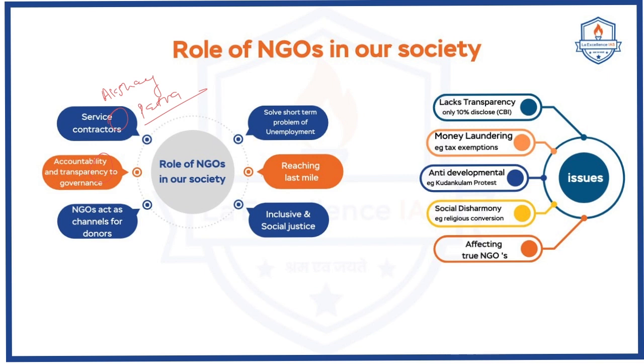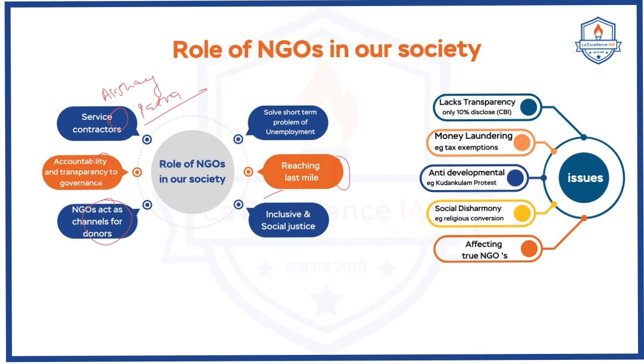And one such role we can see is that the enactment of the RTI Act itself is the outcome of one of these organizations, right? Now, the NGO acts as a channel for donors. As it is said, the government may not have adequate capital or financial capacity to fund welfare programs. Hence, NGOs act as channels for diverting funds from the private sector, corporates, or foreign funds towards social welfare activities. This is one of the important things.